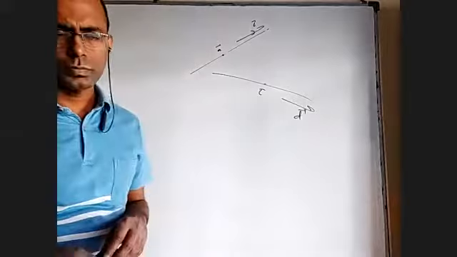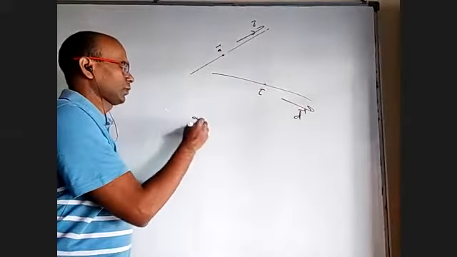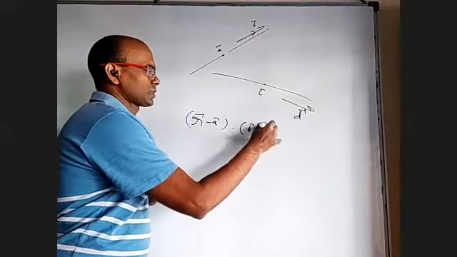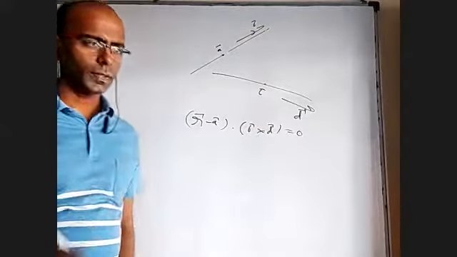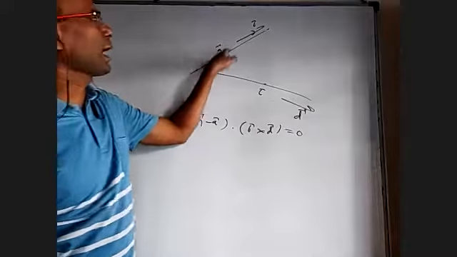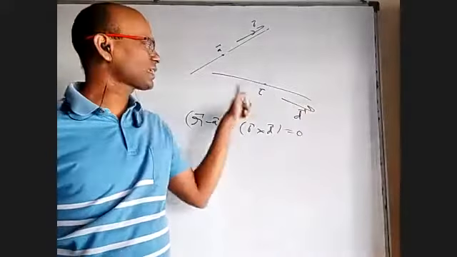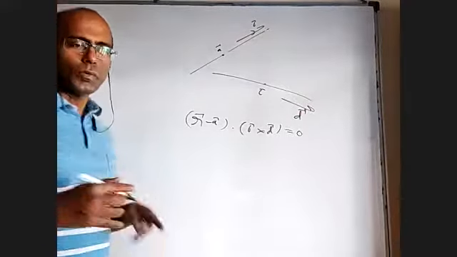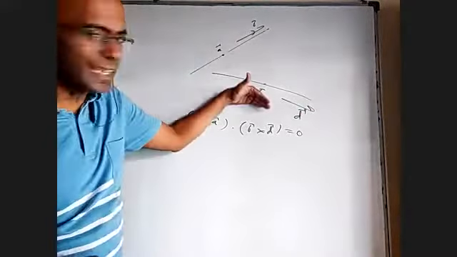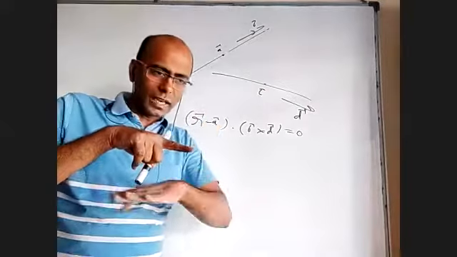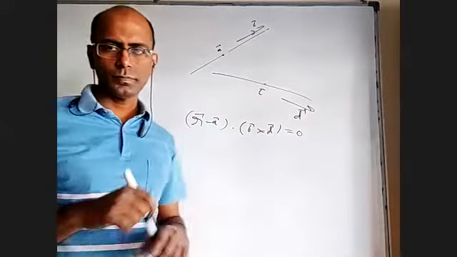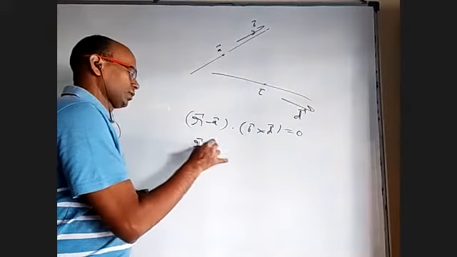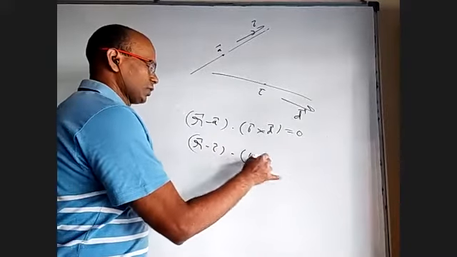Sir, (R bar minus A bar) dot (B bar cross D bar) equals zero. Yes, you are right. Because the plane passes through point A, parallel to B, parallel to D, and C doesn't have any connection to that plane which I am referring to. Now what is the equation of the plane containing the second line and parallel to the first line? (R bar minus C bar) dot (B bar cross D bar) is equal to 0.